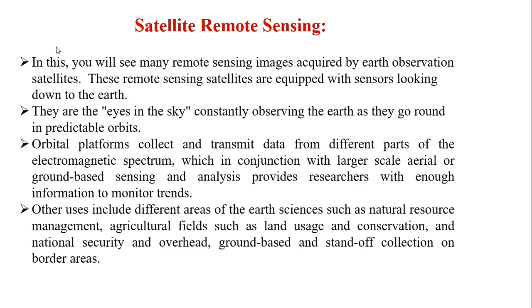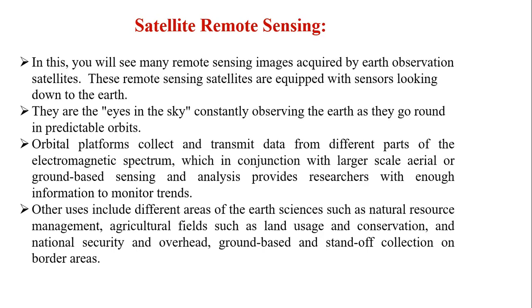Even India tried once and failed, but again they have succeeded the second time, I think. Satellite remote sensing is a very advanced thing, and we can manage the natural resources, and also we can manage natural disasters. For example, if there is a big cyclone and most of the crops were lost, we will use satellite remote sensing images. By using satellite images, we can come to a conclusion how many acres of land were destroyed because of this cyclone.